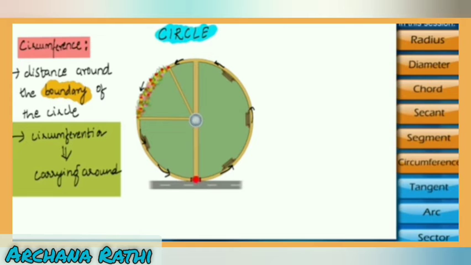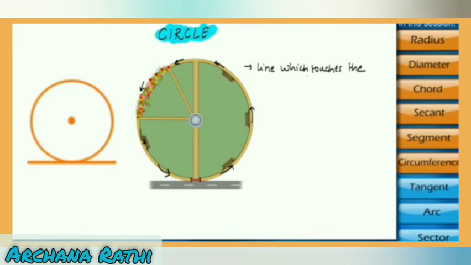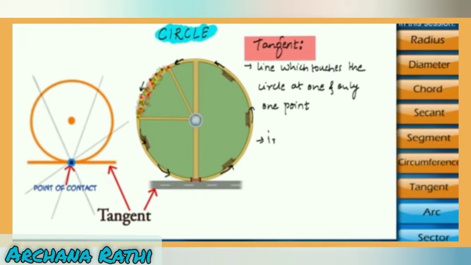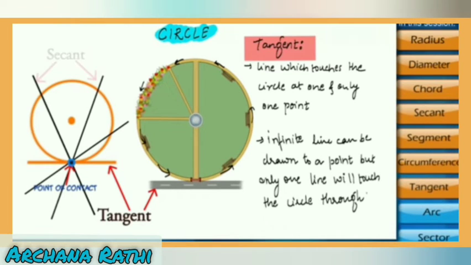Now you can observe that the road touches the circular park at one point. So the line which touches the circle at one and only one point is called a tangent. So a tangent touches the circle at only one point. Infinite lines can be drawn through a point, but only one line will touch the circle through that point.